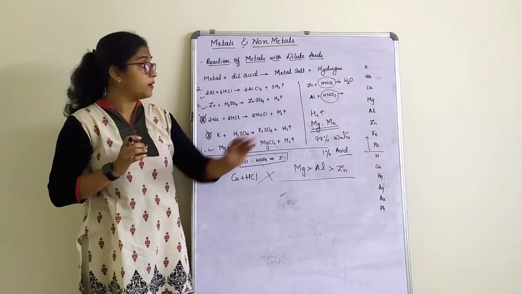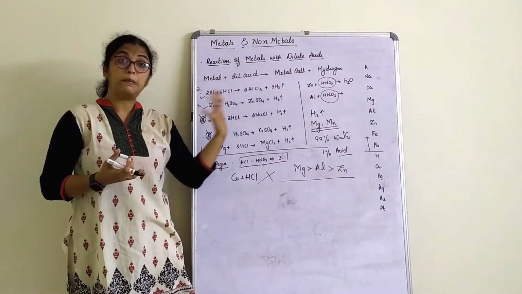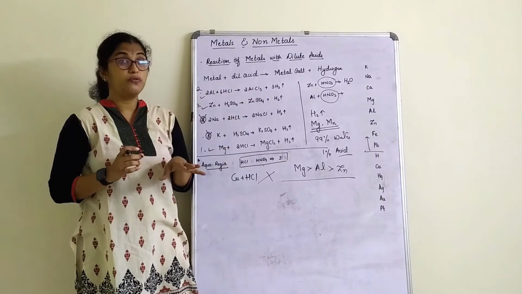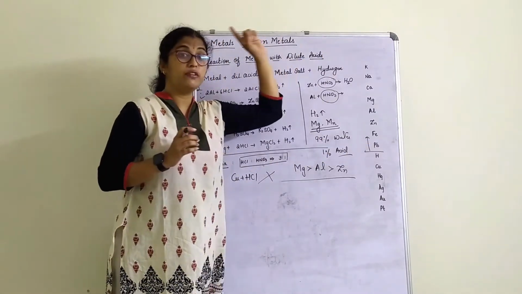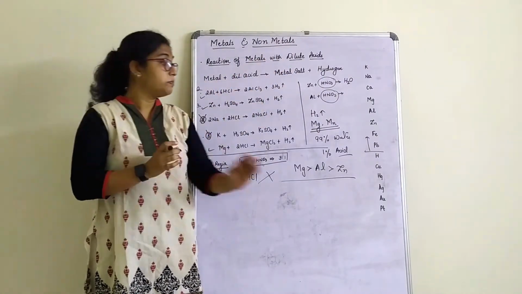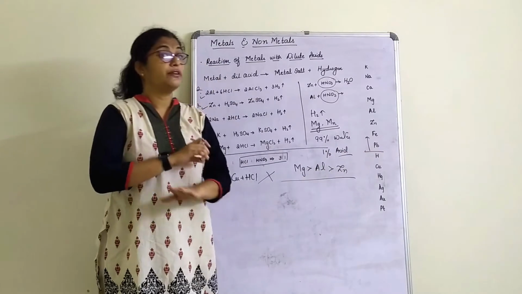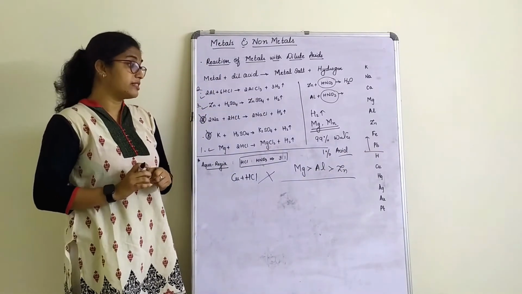So please remember, anytime such a question is asked, you should know very well that any metal placed above hydrogen will react with acid. Any metal placed below hydrogen will not react with acids. Yes, that is one thing.